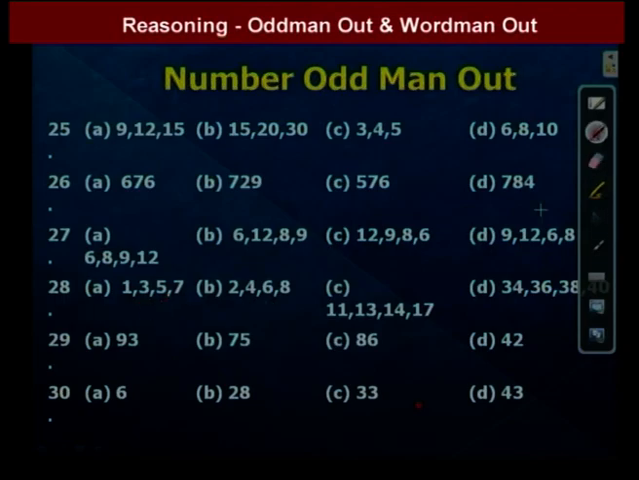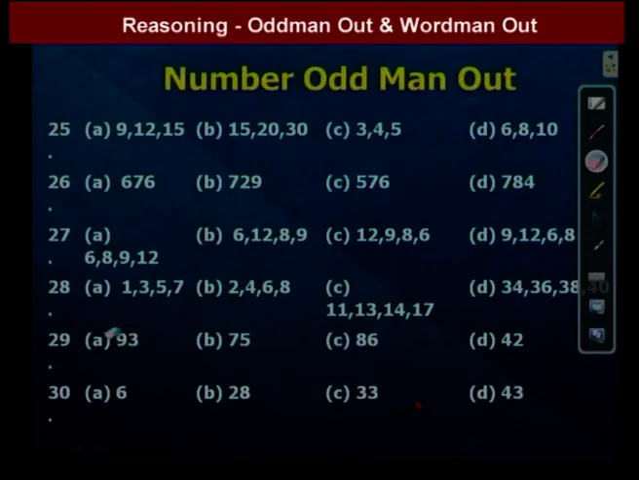That one is 93, 75, 86, 42. Here in 93, the difference between the first digit and second digit is 9 minus 3 equals 6. In 75, 7 minus 5 equals 2. In 86, 8 minus 6 equals 2. In 42, the difference is 4 minus 2 equals 2. So we get 2 each time, the same number, but in the first option we get 6, so that one is different. So the answer is the first option. We go to the next question.